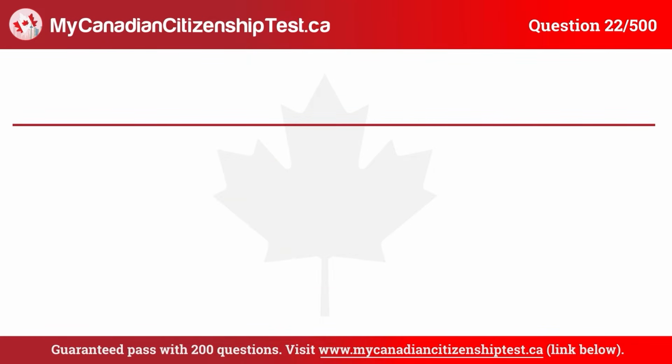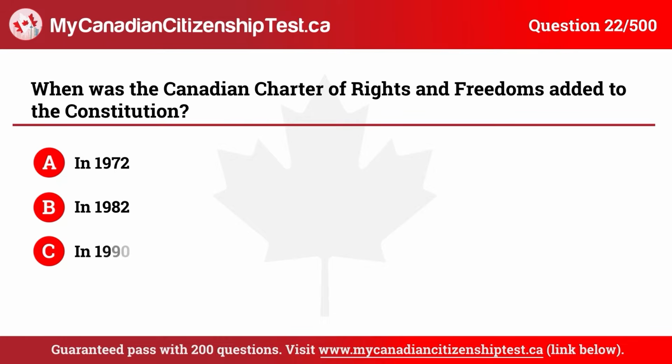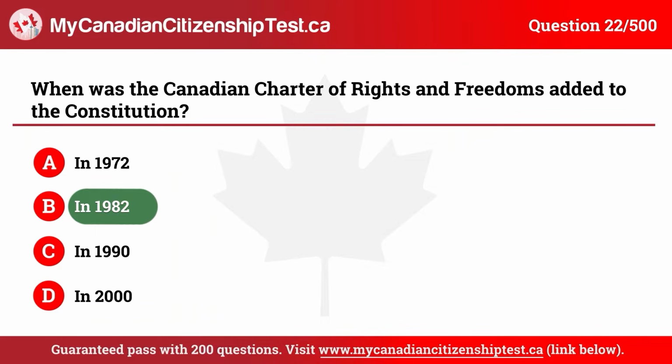Question 22. When was the Canadian Charter of Rights and Freedoms added to the Constitution? A. In 1972. B. In 1982. C. In 1990. D. In 2000. The correct answer is B. In 1982.